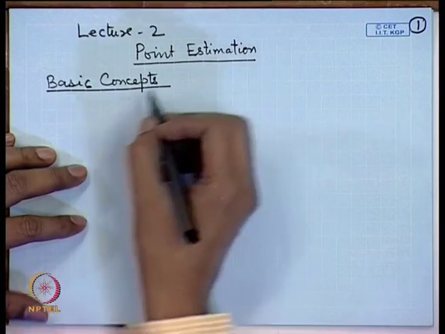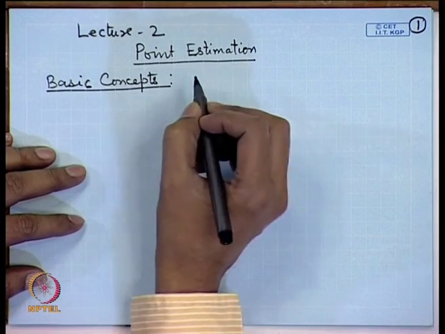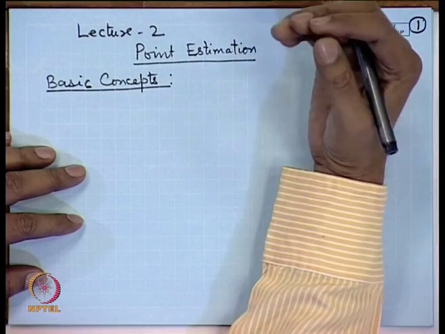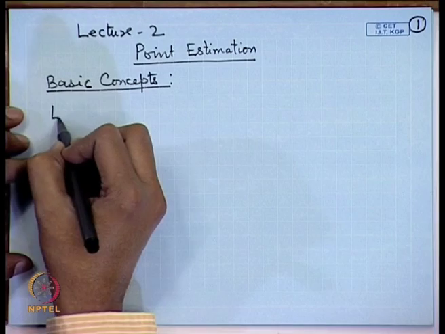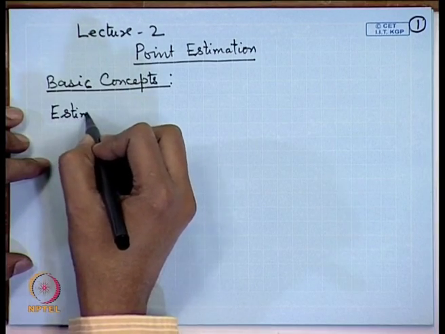So, we start with the problem of point estimation and let us look at what are the basic concepts that are needed. In a general problem of statistical inference, we have seen the concept of population, the concept of a sample, the idea of a parameter and that of a statistic. Now, when we talk about point estimation, the first thing is that we have to identify an estimator to estimate the unknown parameter of the population. So, for that we define what is a point estimator.